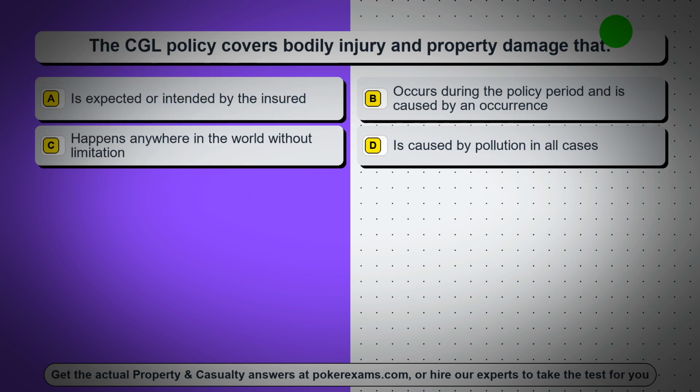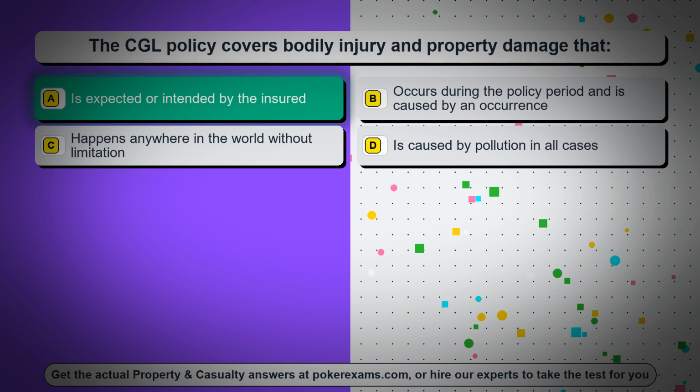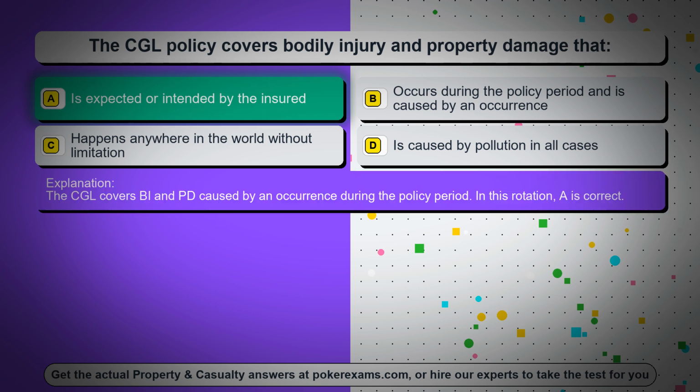Question 39. The CGL policy covers bodily injury and property damage that, option A, is expected or intended by the insured. Option B, occurs during the policy period and is caused by an occurrence. Option C, happens anywhere in the world without limitation. Option D, is caused by pollution in all cases. The correct answer is option A, is expected or intended by the insured. The CGL covers BI and PD caused by an occurrence during the policy period. In this rotation, A is correct.